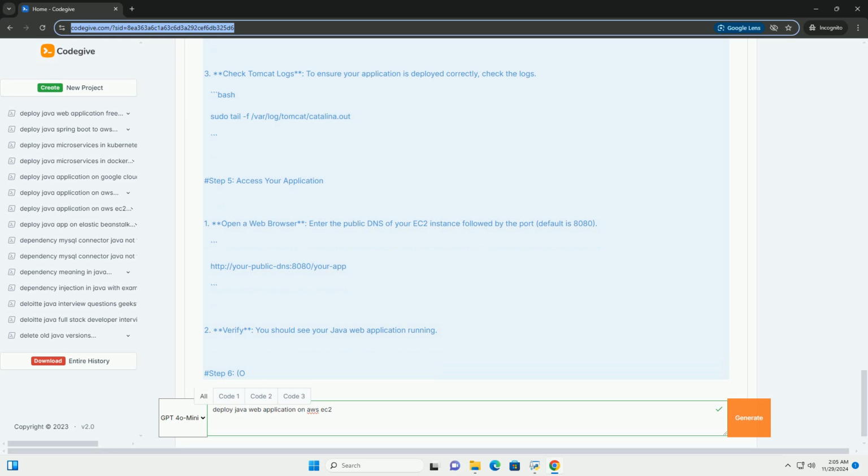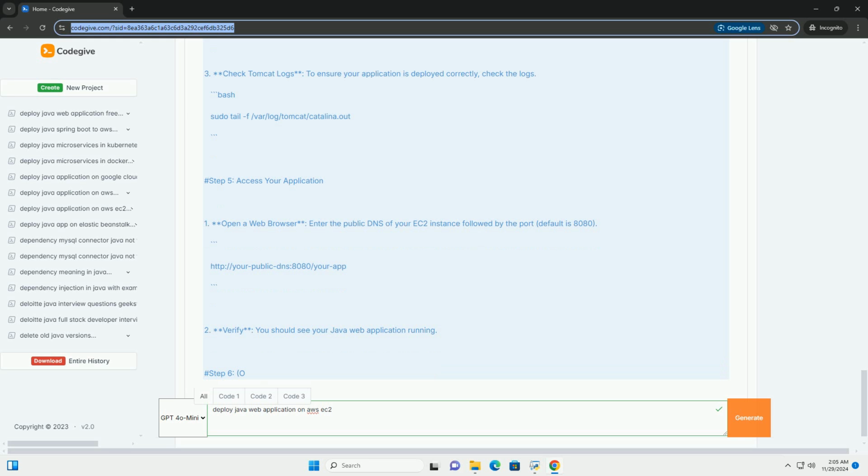Choose an Amazon Machine Image, AMI. For a Java web app, you can select Amazon Linux 2 or Ubuntu Server. Select the instance type. T2.micro is eligible for the free tier. Configure instance details. You can leave the settings as default for a basic deployment. Add storage. The default 8 GB is usually sufficient for testing.